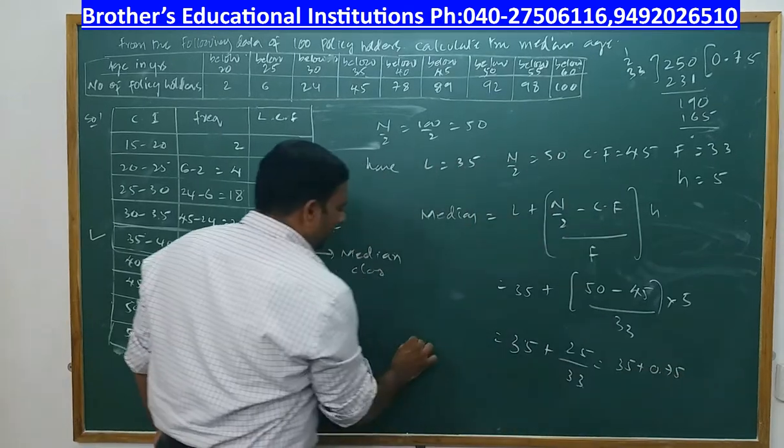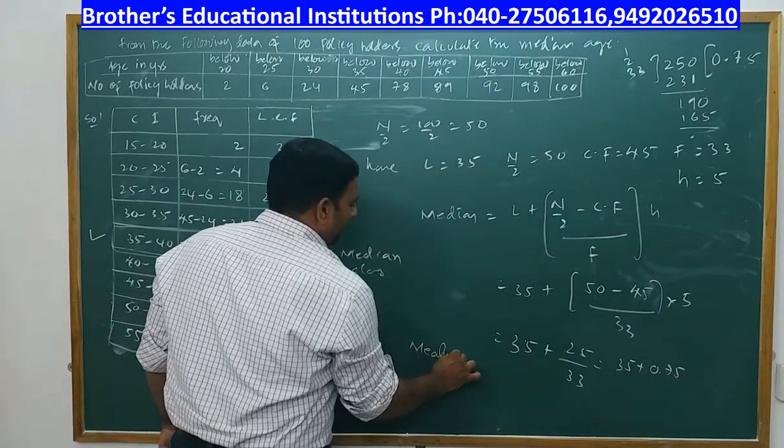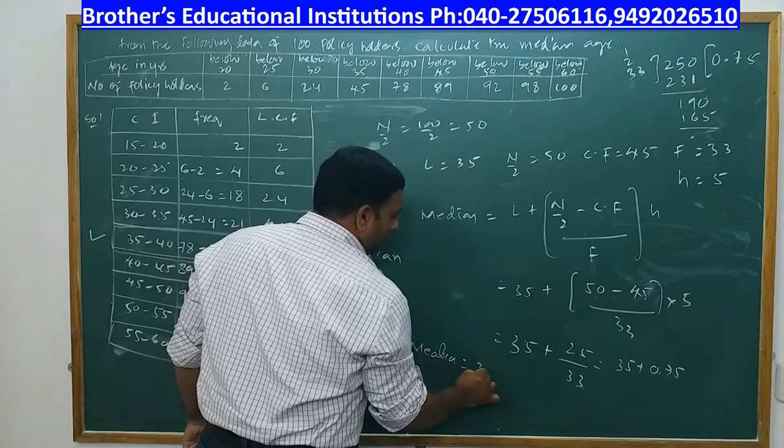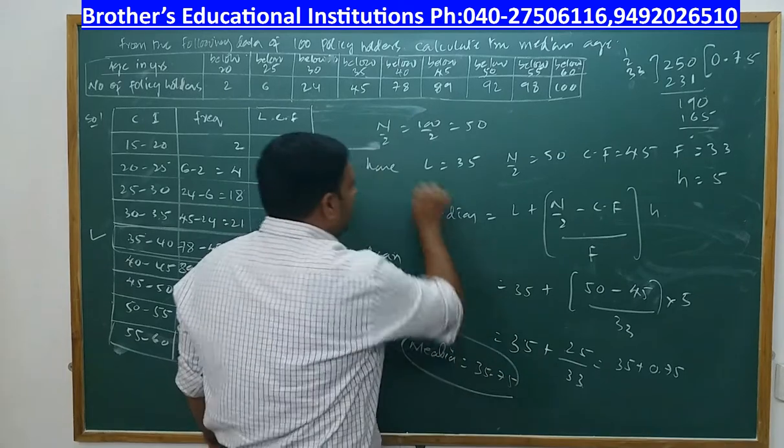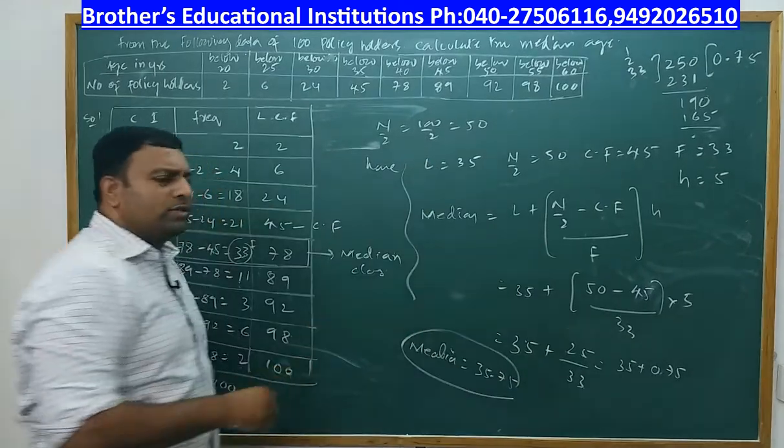Therefore, the median is how much? Median of the policy holders is 35.75. So my dear children, this part is not a problem because you will substitute things in the formula.